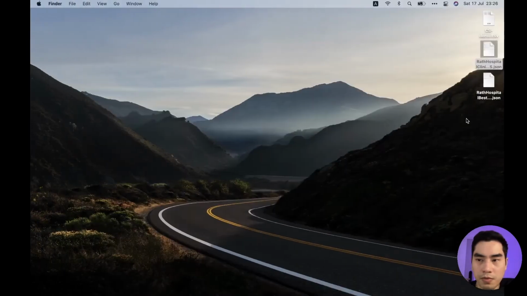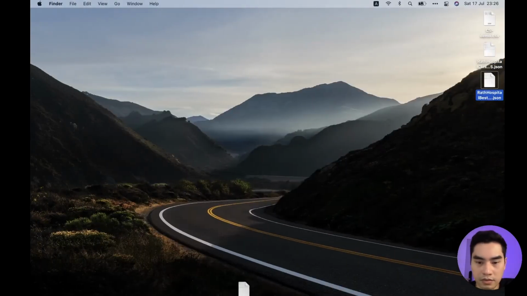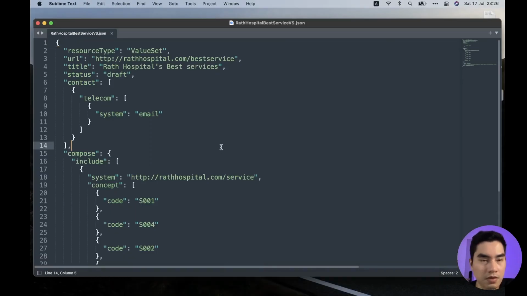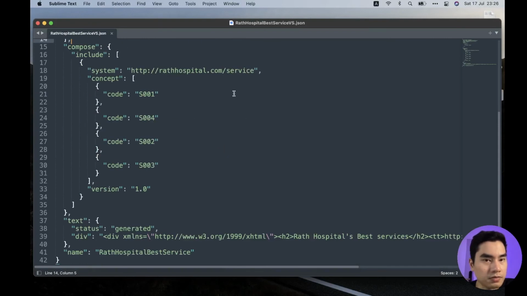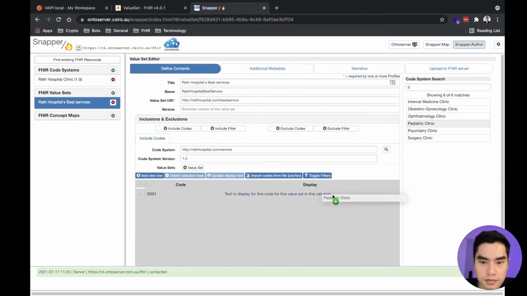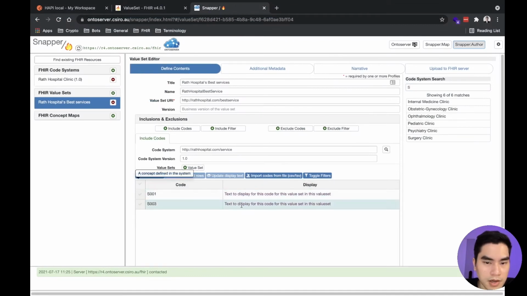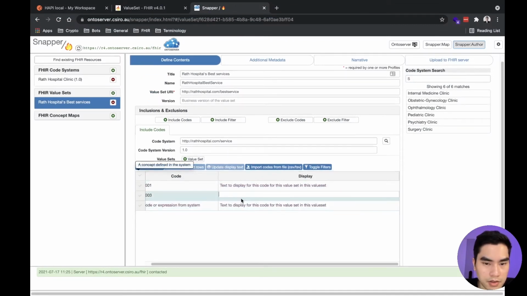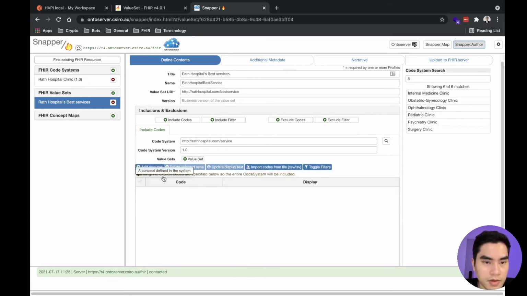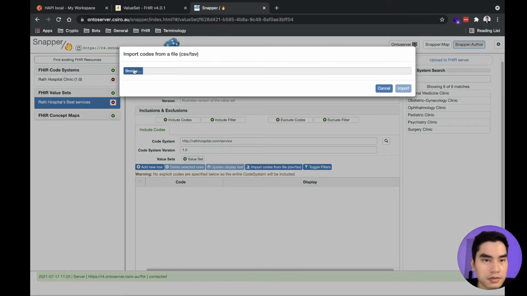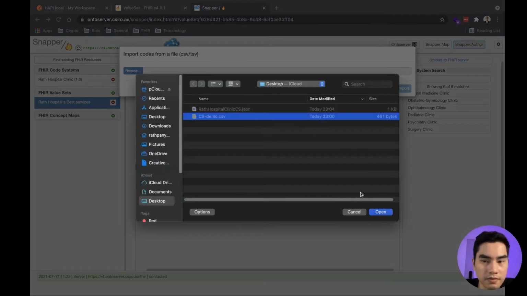So if we open it, bring all. Okay, somehow the text here doesn't come with us. Alright, maybe I'll import the code system again.